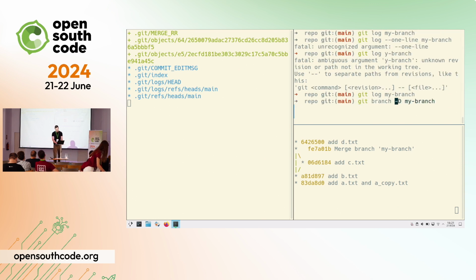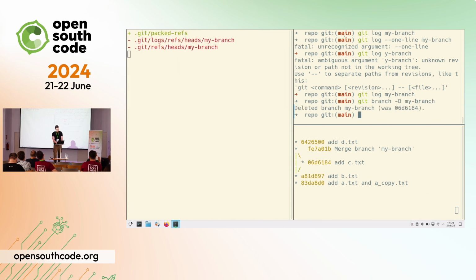Now let's delete the branch. What happened? We just removed the reference. Nothing else. So it's just a file being deleted. And the file contained only the content, the hash of the commit. So if I create a branch now, let's checkout -b to create the branch again.